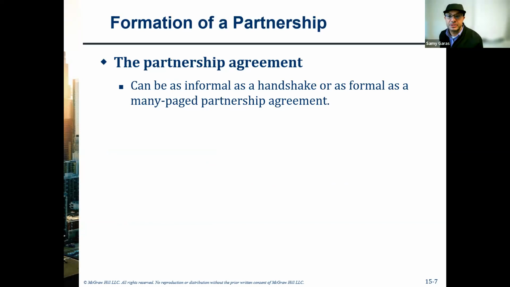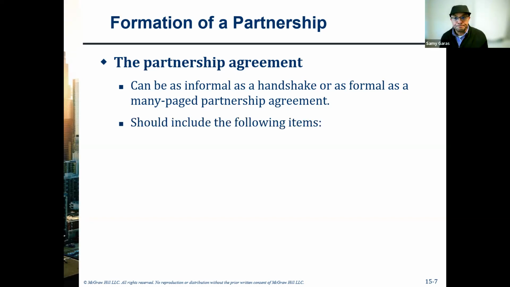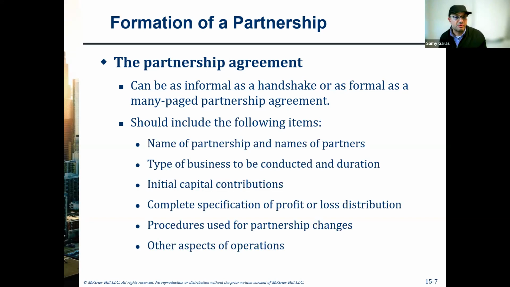How do we start a partnership? We say it could be informal, like a handshake or verbal commitment, or it could be formal. The contract for a partnership should have the name of the company, the names of the partners, the type of business, the capital contribution, the way we should divide the profit or the loss, and the procedure used for partnership changes, whether admission of a new partner or withdrawal of an existing partner,